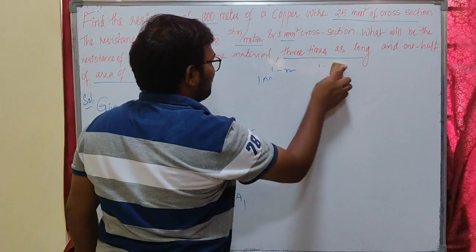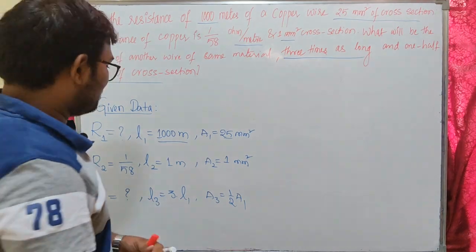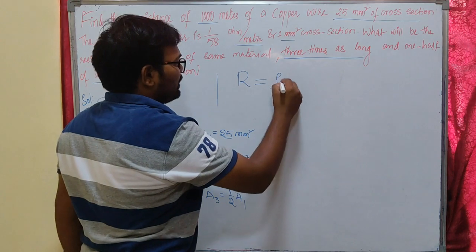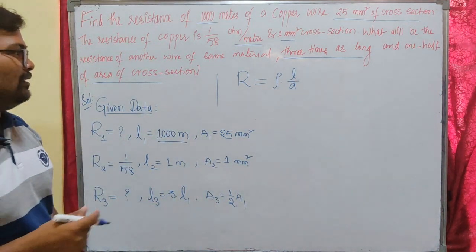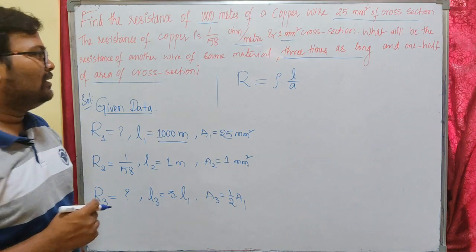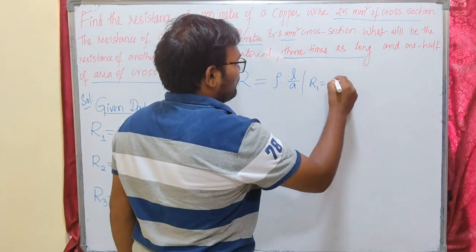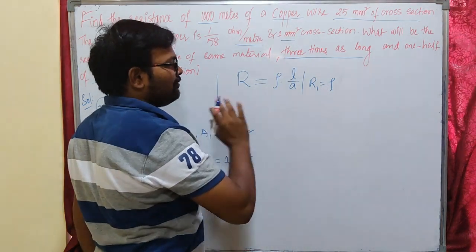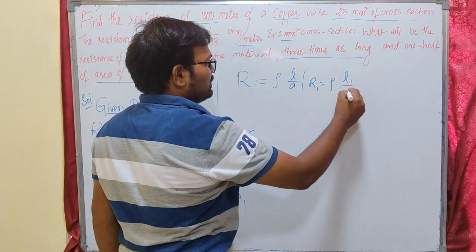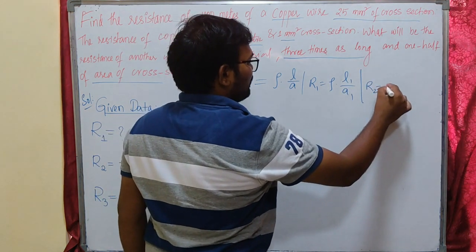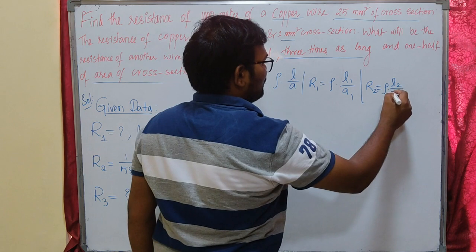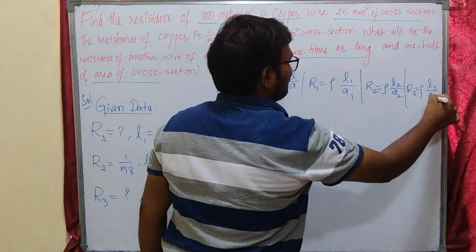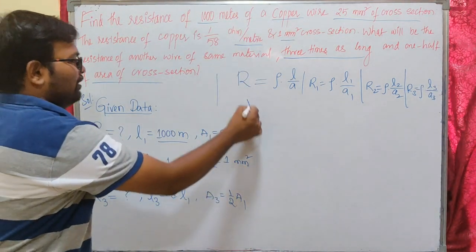Let us see how we can find it. The expression for resistance is R = rho times L by a, where a is the area of cross section. Resistivity will be the same for all the resistances because we are using one copper material. So R1 is rho times L1 by A1, R2 is rho times L2 by A2, and R3 is rho times L3 by A3. Let us divide R1 by R2.